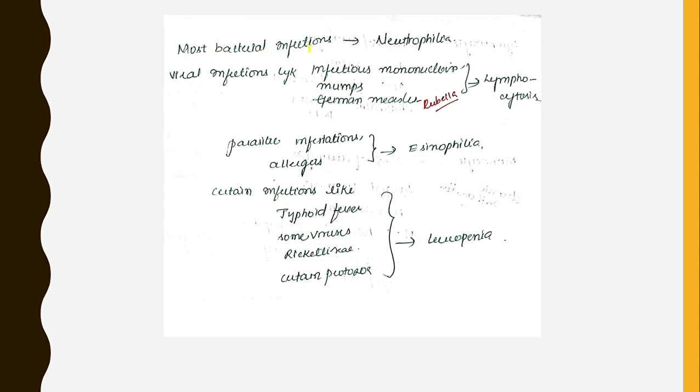In most bacterial infections, neutrophilia is seen. In viral infections like infectious mononucleosis, mumps, German measles or rubella, lymphocytosis is seen. In parasitic infestations and allergies, eosinophilia is seen. And in certain infections like typhoid fever, some virus infections, rickettsia and certain protozoal infections, we see leukopenia.